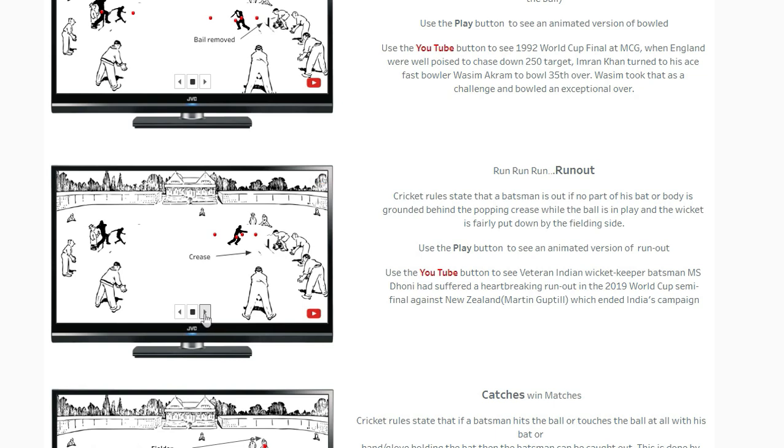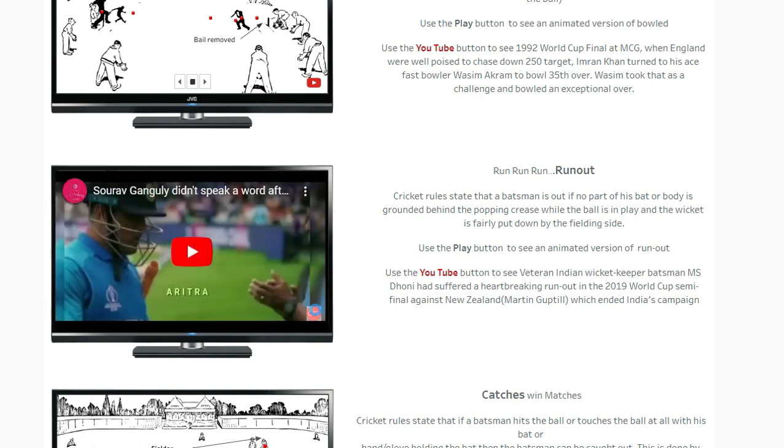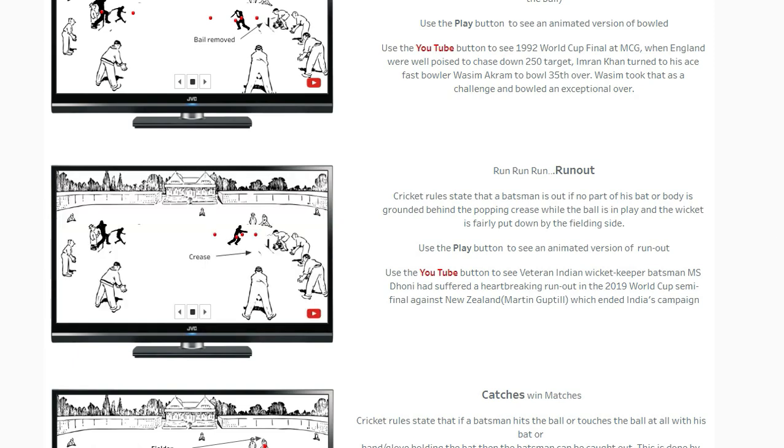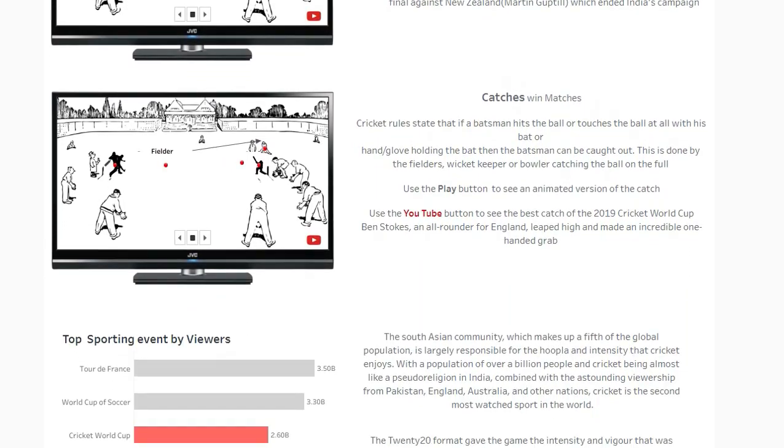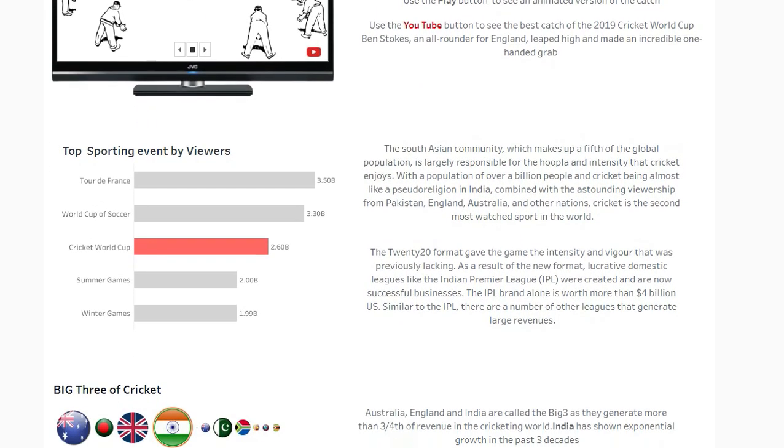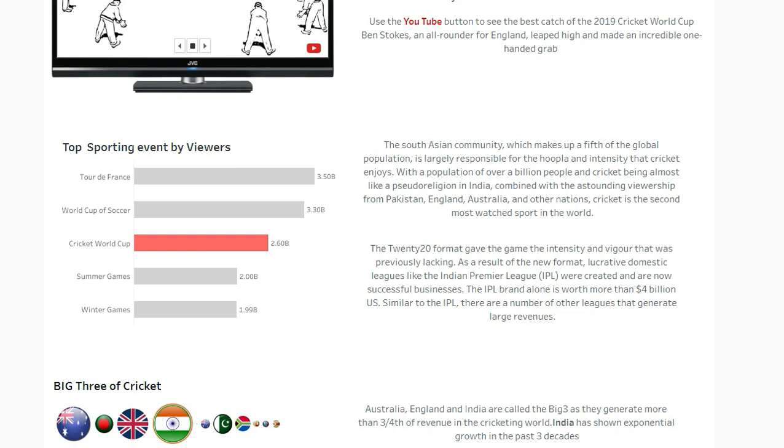Again, for each visual, you can play the animation as well. It will show you what a run out is. For example, this one. Do you recall the run out of MS Dhoni? And if you want to relive that moment, you can just press the YouTube button and you can come back to the animation as well. Okay, so this is some fun with animation, and at the end, it shows you the status of cricket as far as top sporting events by viewers.